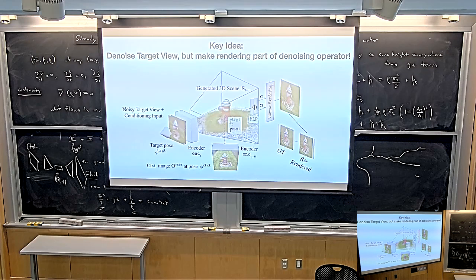Another thing that you could do is you could say, condition on the context view, I'm denoising all of these views at the same time. That's another thing you could do. Like you could pick 50 views at the same time that cover the whole 360 around the object, and then you could be denoising all of them at the same time. The reason why we don't do that is because it's crazy expensive.